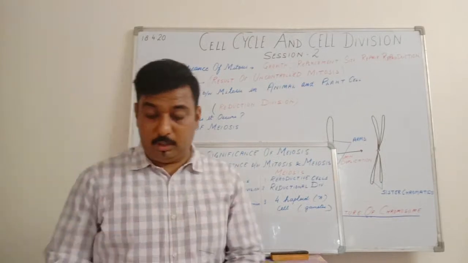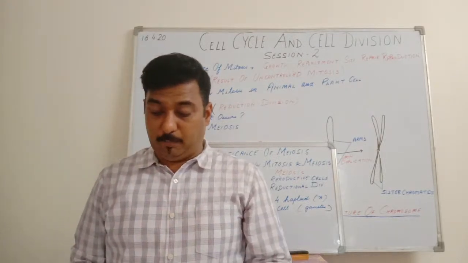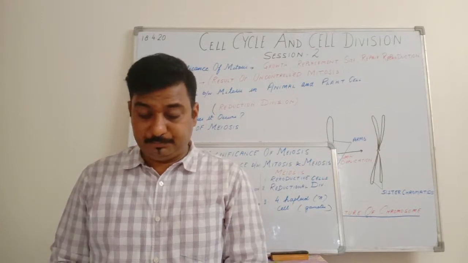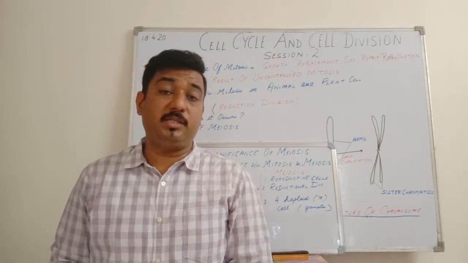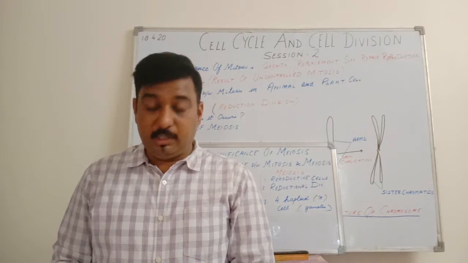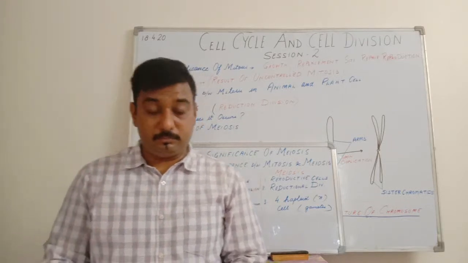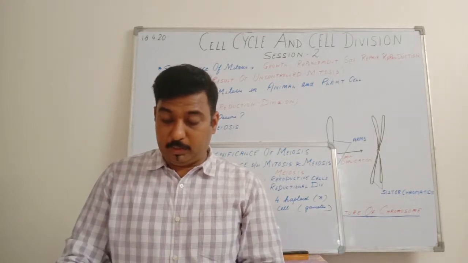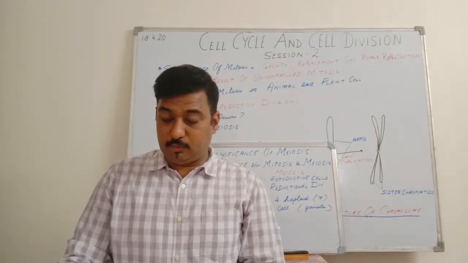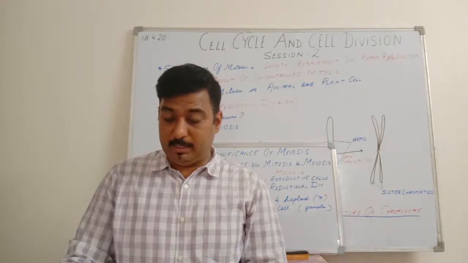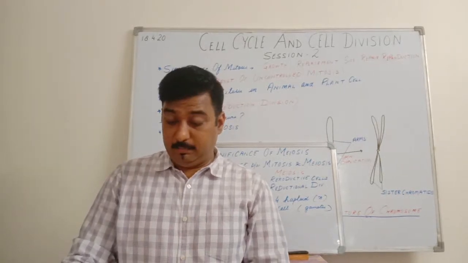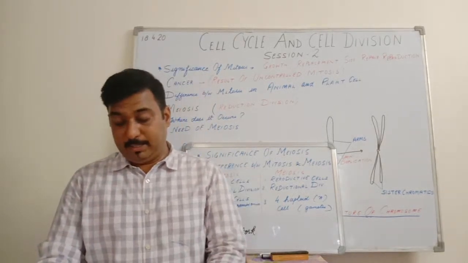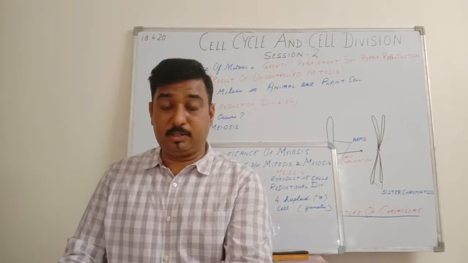So this was all about today's topic. We have also completed the chapter, and I'll be giving you some questions in regard to the chapter. We'll be seeing some of the questions, like name the types of cell division, why is interphase named resting phase, what is karyokinesis, why is first meiotic division called reduction division.